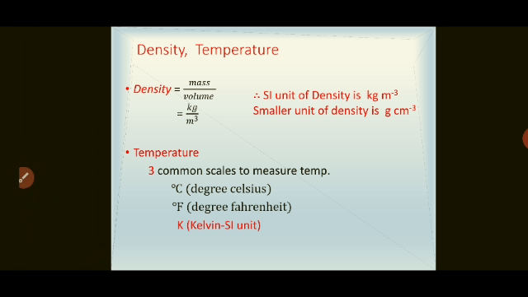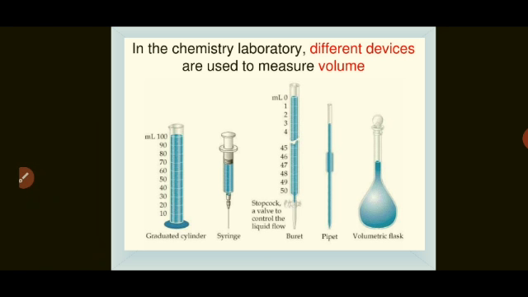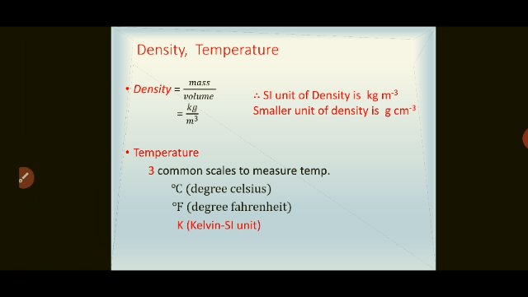Now let us go to another quantity, that is density. Density is nothing but mass per volume. Now we know the unit of mass. Mass is measured in kilogram and volume is measured in meter cube. These are SI units of mass and volume. When we write the formula of density, that is mass per volume, the SI unit becomes kilogram per meter cube.